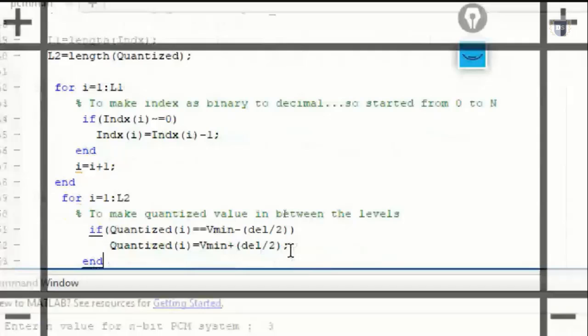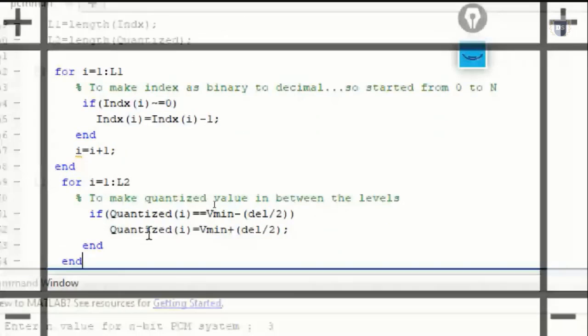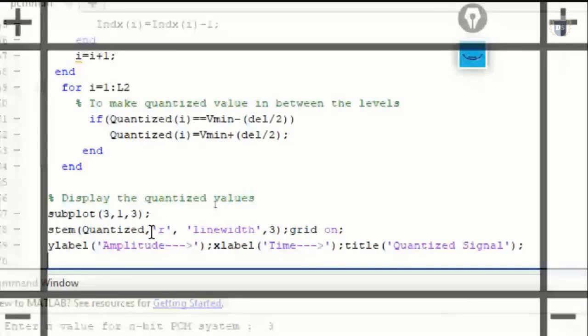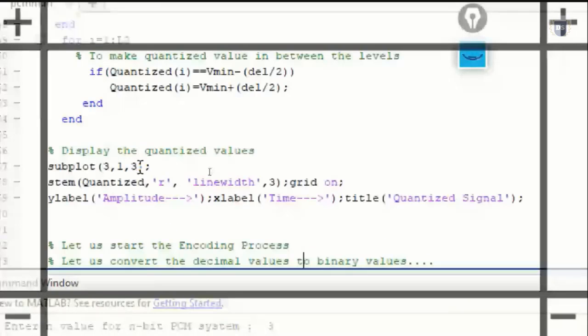That is done by these two commands over here. And finally, we'll be plotting the quantized output. So whatever this is containing will be plotted. So that is our third plot. So you can see the cell value that is equal to 3.